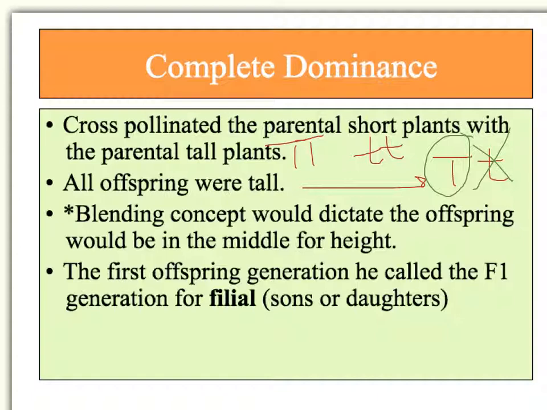In this example, like we had said, the blending concept would have dictated that the offspring would all have been in the middle height. Now the first generation, he called the F1 generation, for filial, which means in Latin, son or daughter.